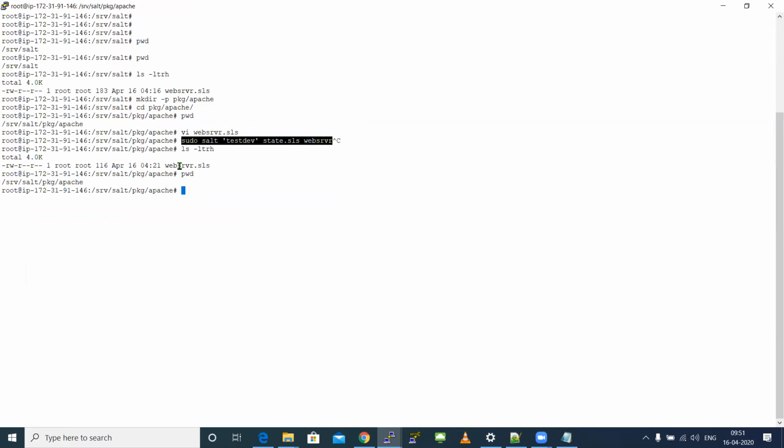Earlier, you remember when I tried to execute an SLS file in a different path, which is not in my base path, it threw me an error. Remember? Now, if I try to rerun this, whether it will get executed or whether I'll get any errors. Anyway, you are executing in the parent directory only, right? Inside the base directory.